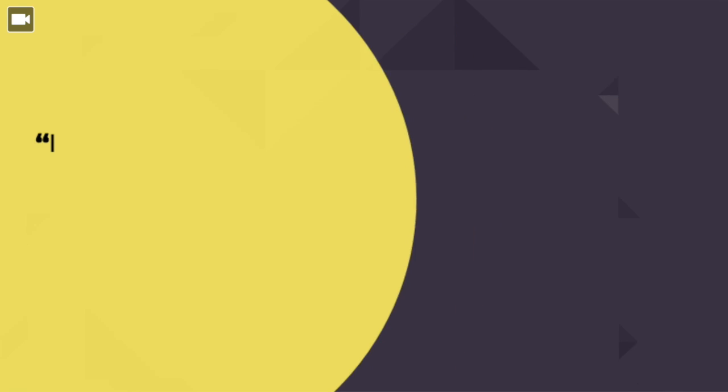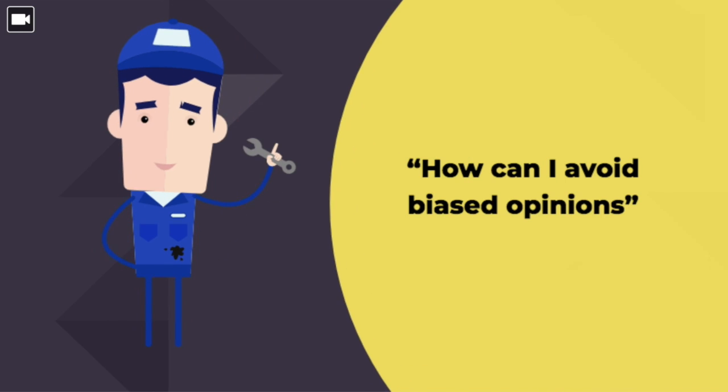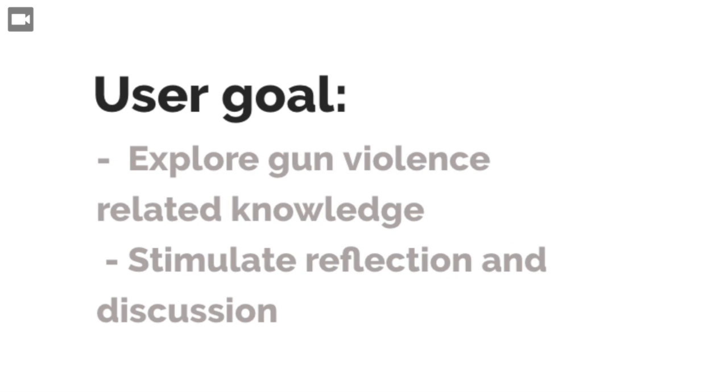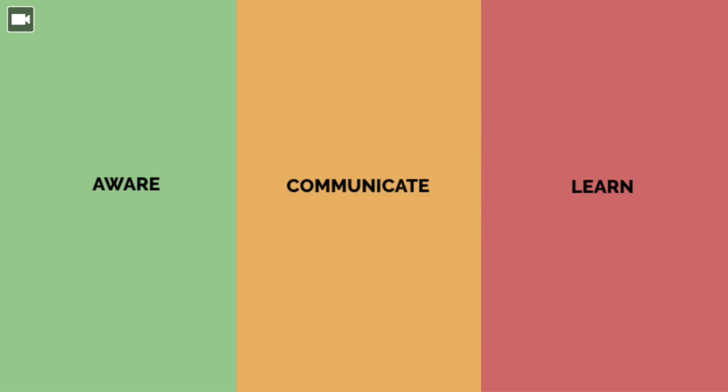I don't know where to start, and where can I find unbiased information? And these responses led us to our user goals, exploring gun-related knowledge and stimulating reflection. To realize those goals, we created a website that focused on 3 aspects: to become aware of the factors related to gun violence and to communicate and learn with others.